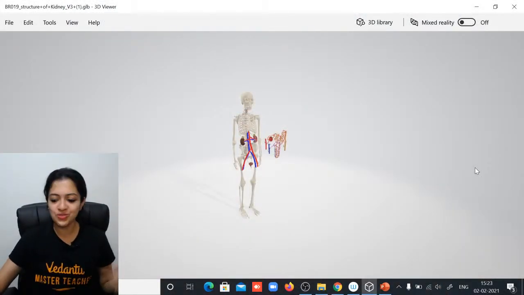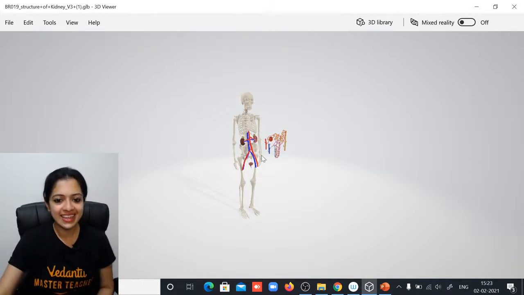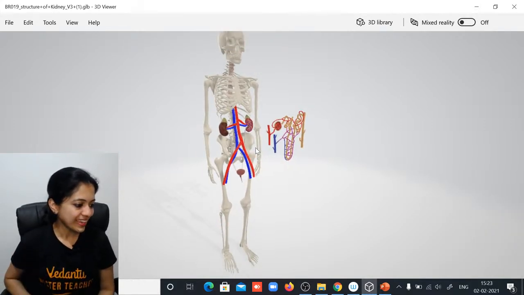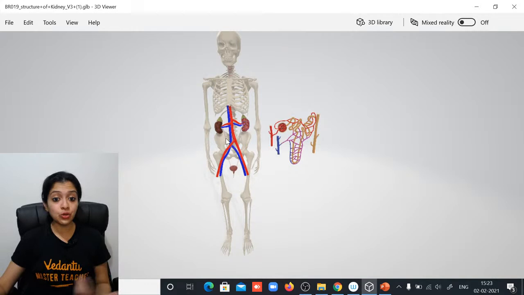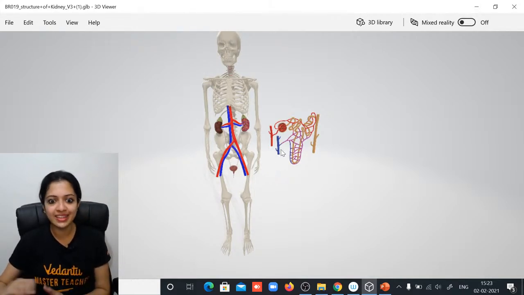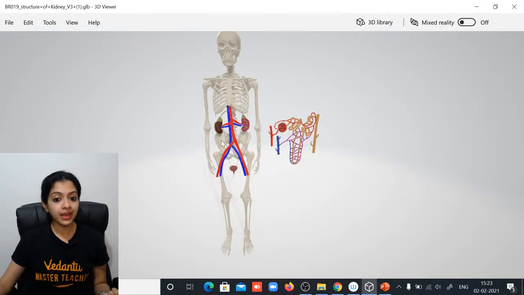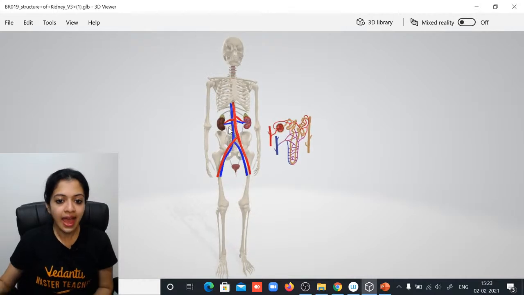Here I have, because you all have been such fans of our 3D assets, have a look at this. Can you see this? The excretory system. Look at this. You can very well see what the position of the kidneys are when you look at it in this view, right? Amazing, says Akanksha. I think so too. And this is the entire excretory system. Of course, you need to be aware of the major parts, which are the kidneys, the ureters, the urinary bladder, and the urethra. Right?